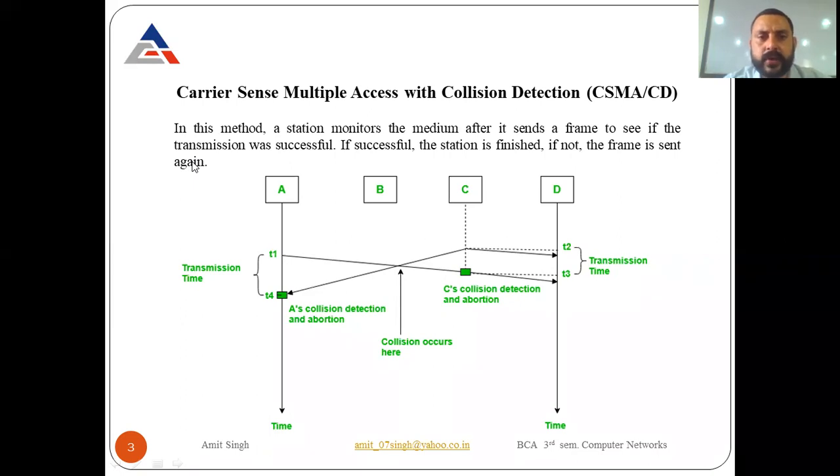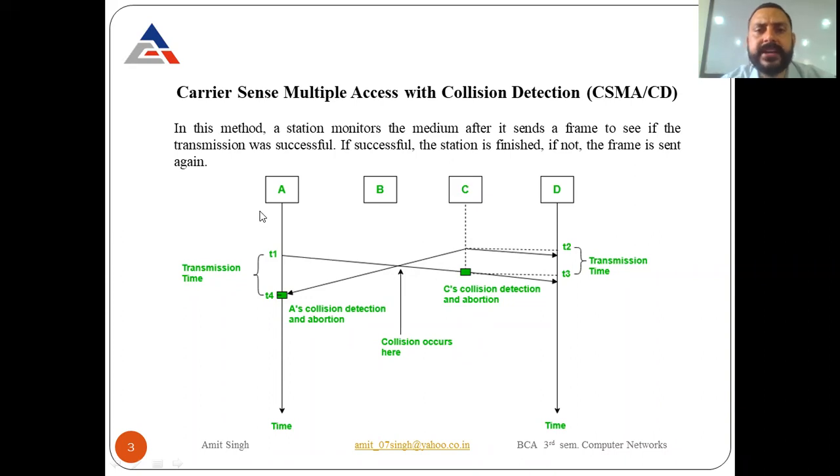Now look at the diagram. The station A is there and the station D is there. T1 and T4 are the transmission times. Let's start with the initial time, T1. Look at your screens. First, you can check the number of stations that send data on the particular medium. Station A is there, then B, C and D are also there. So in this transmission we have 4 different systems that want to send data at the same time.